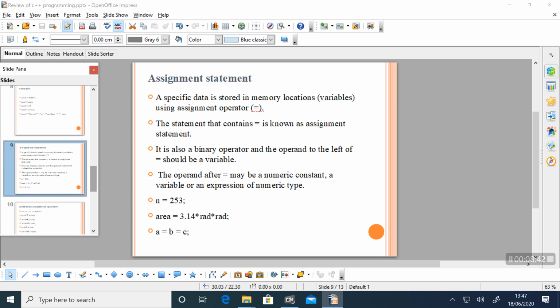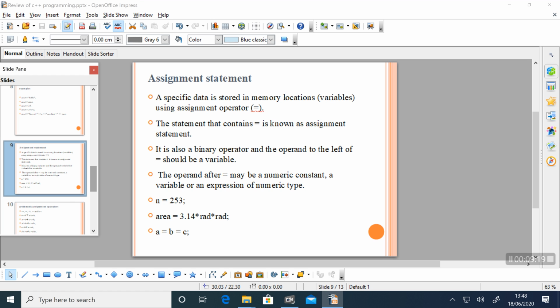These are some of the statements in C++. Keep in mind every C++ program starts with a preprocessor directive statement, that is the hash include statement, followed by the using namespace statement, which is followed by the main function. What is the speciality of the main function? The execution of a program starts and ends in the main function. All the other statements, that are all the declaration statements and all the executable statements, are included in the main function.